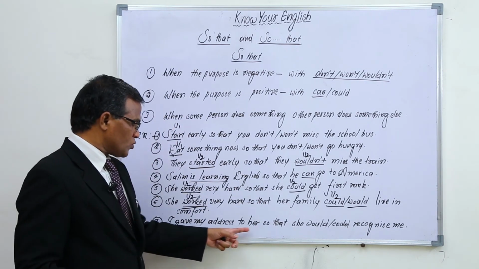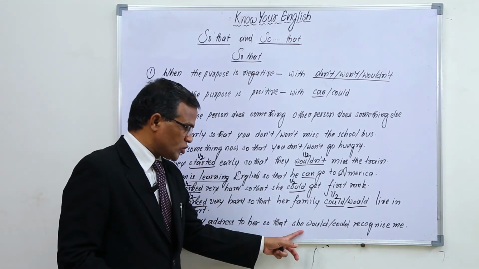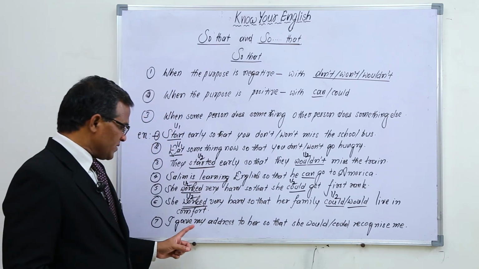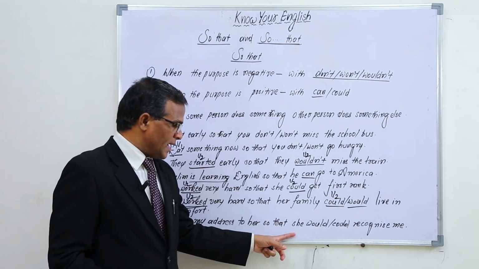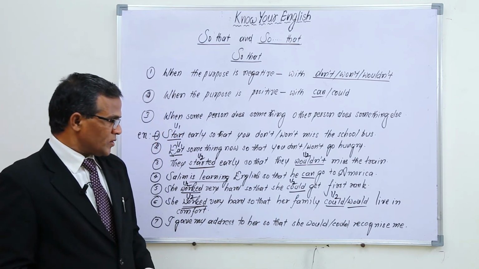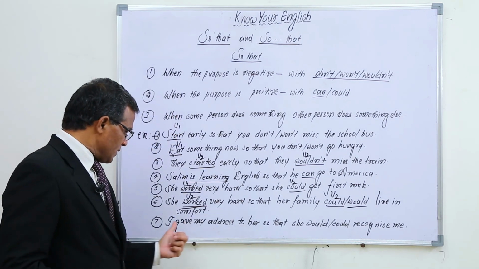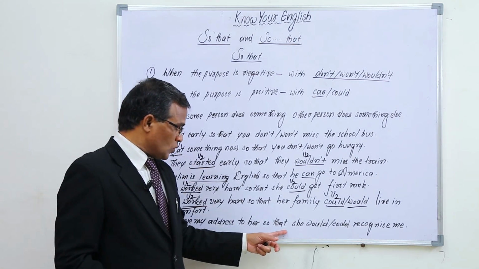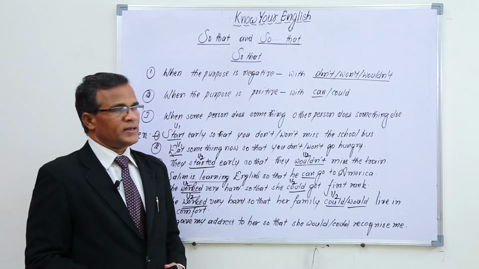I gave my address to her. Subject is I, but here another subject is she. So when some person does something, another person does something else like that. I gave my address to her. Purpose is to recognize me. So that's why I gave my address to her so that she would recognize me or she could recognize me.